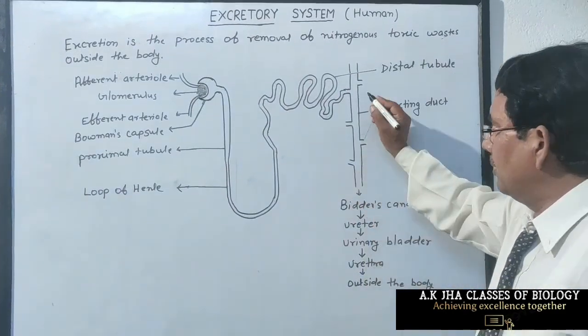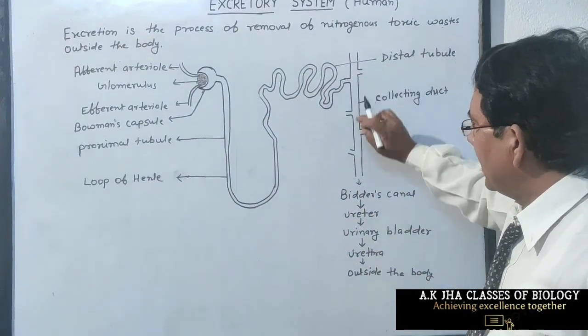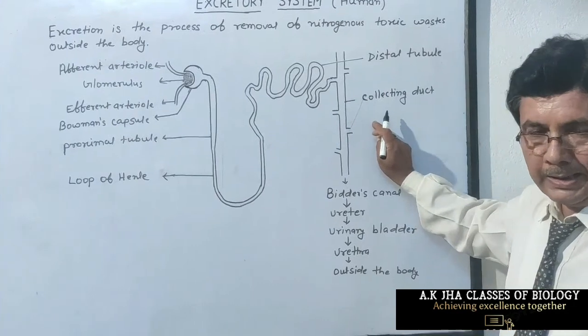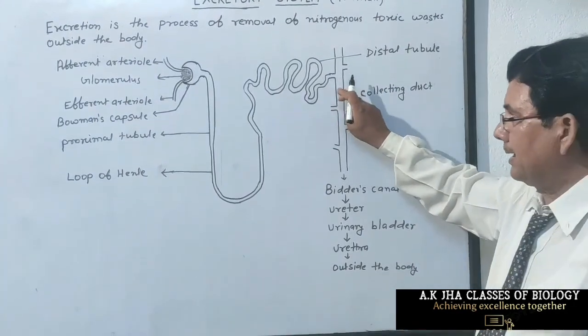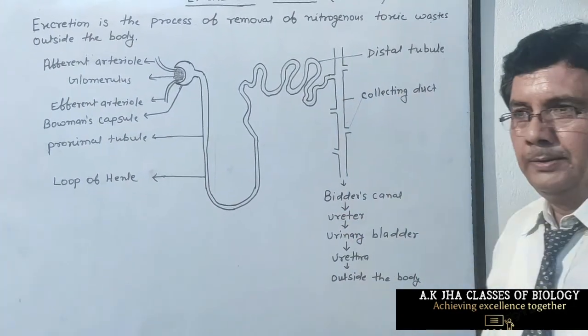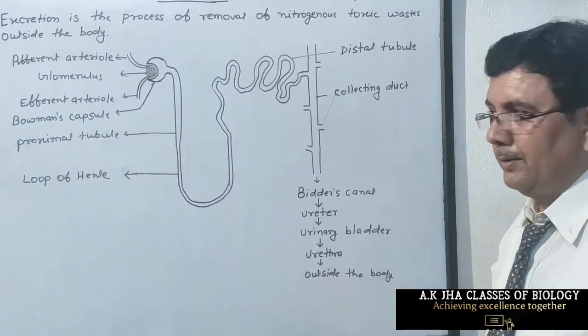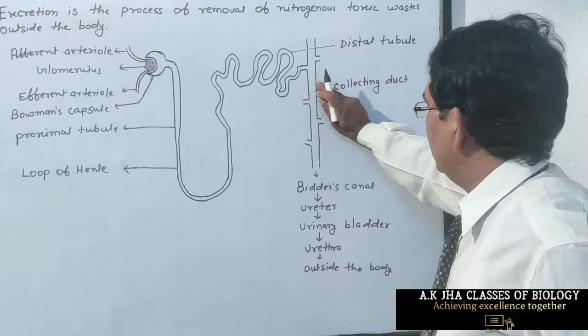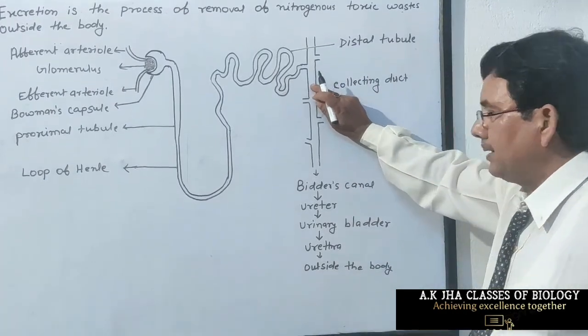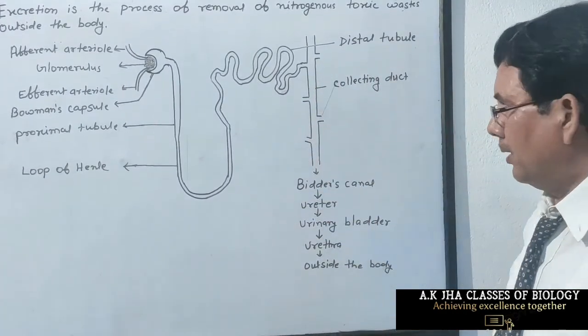This distal tubule opens into a duct which is called collecting duct. In the collecting duct, all the uriniferous tubules or nephrons of a kidney open. So the collecting duct collects the urine from all the nephrons.